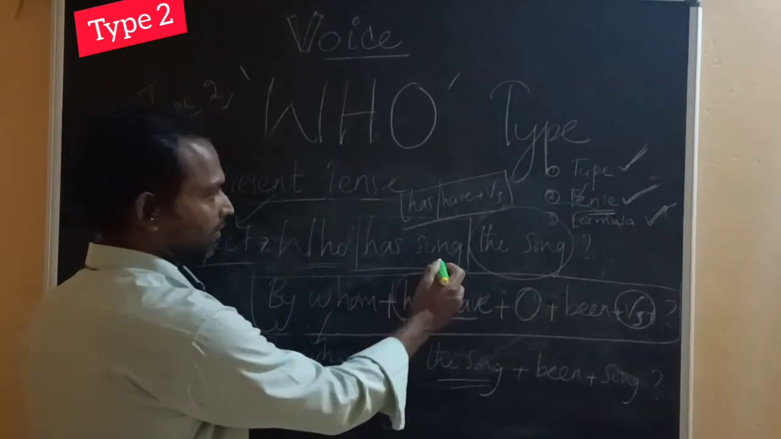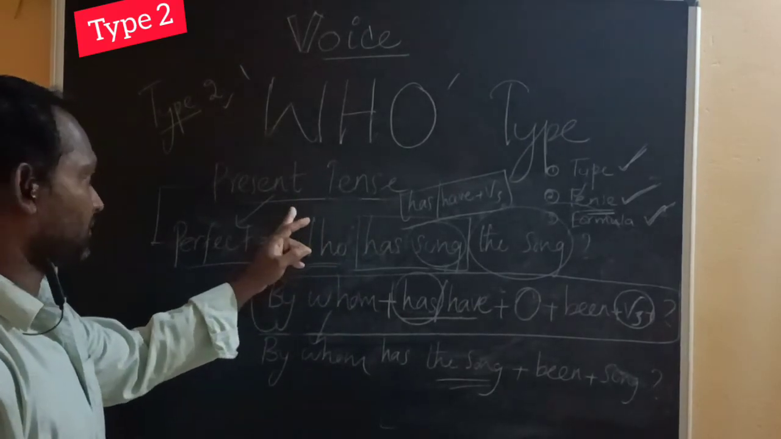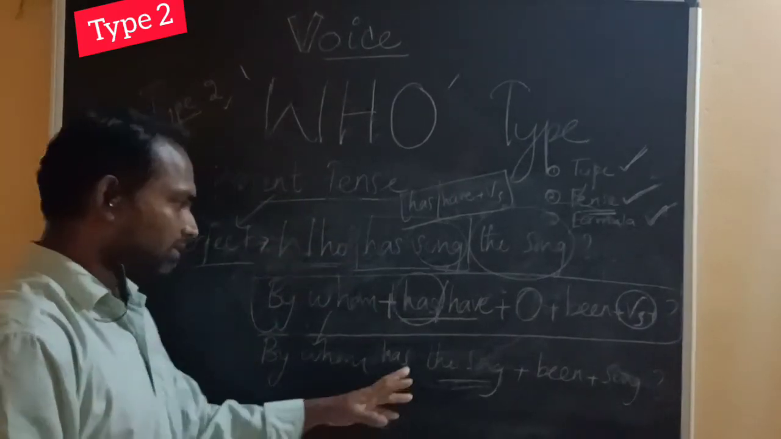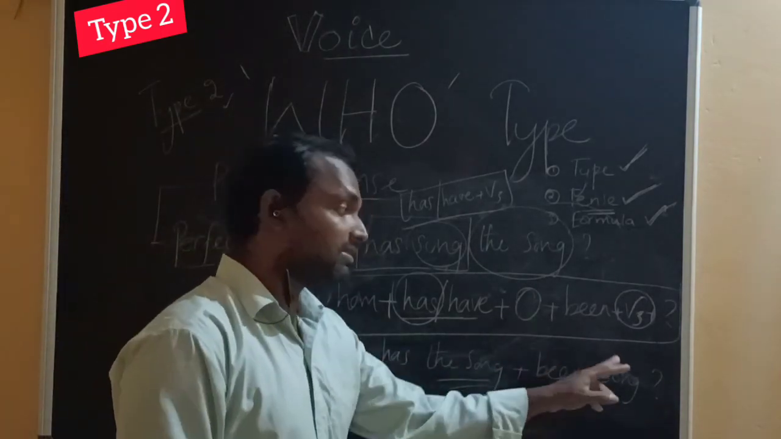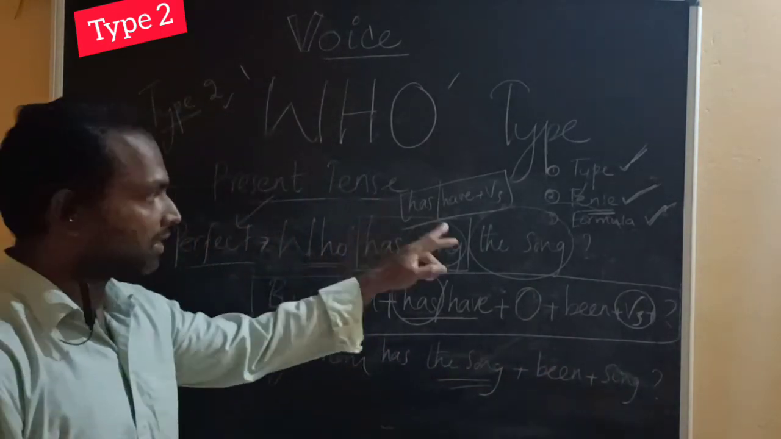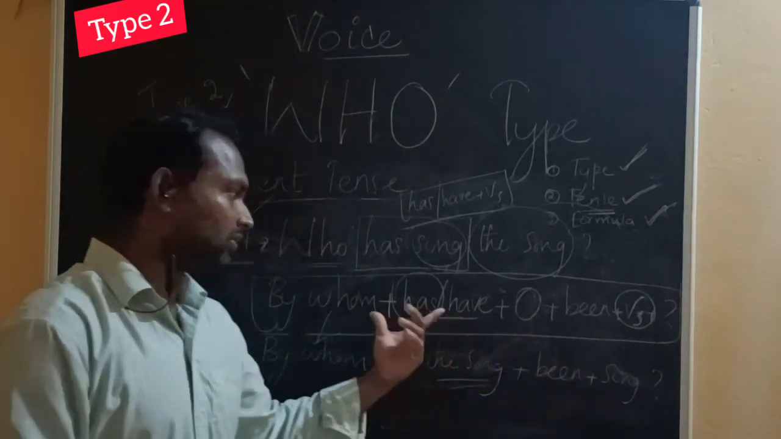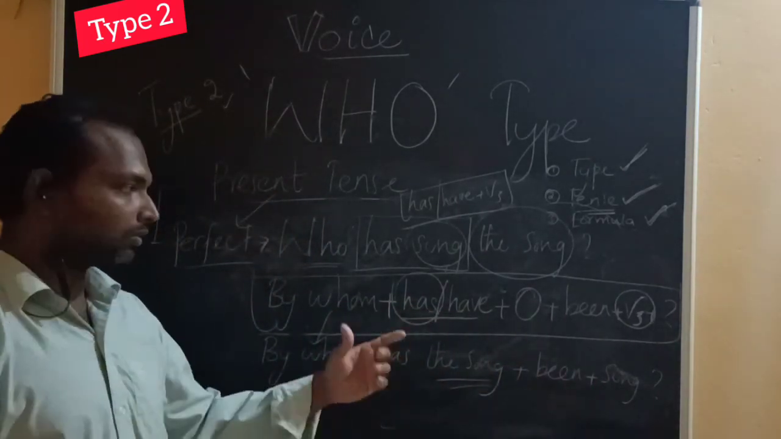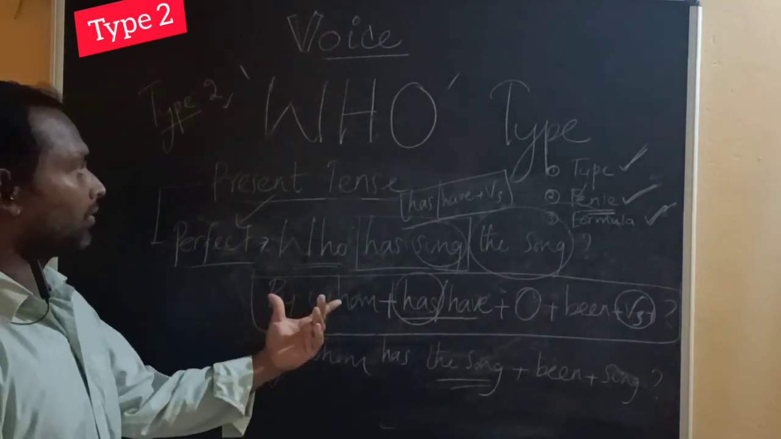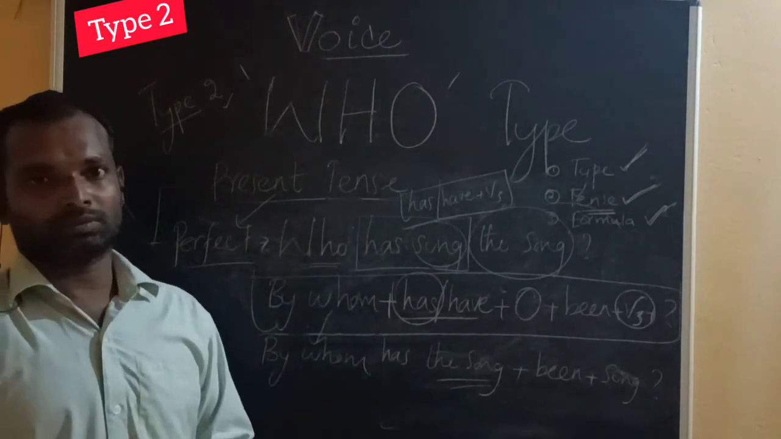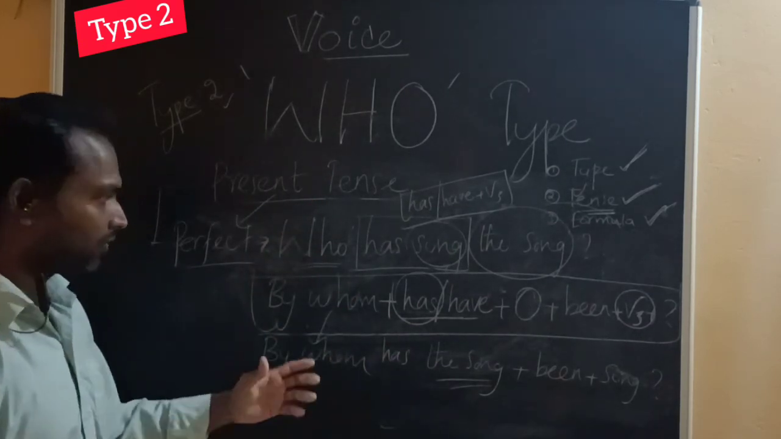We have already used the V3 form for present perfect active voice, and the same for passive voice also. So, by whom has the song been sung? Who has sung the song? By whom has the song been sung? This is the formula. Make note of all these 3 formulas of present tense for passive voice. So formulas are important.